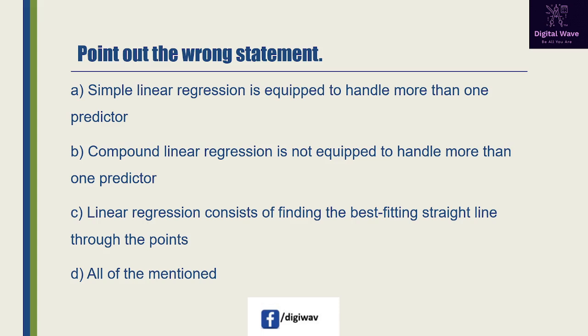So first option available here, simple linear regression is equipped to handle more than one predicator. Second option is compound linear regression is not equipped to handle more than one predicator. Third option available here, linear regression consists of finding the best fitting straight line through the points. And the last option available here, all of the mentioned. So right answer will be A, simple linear regression is equipped to handle more than one predicator.